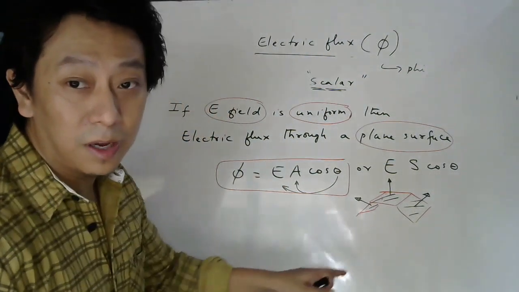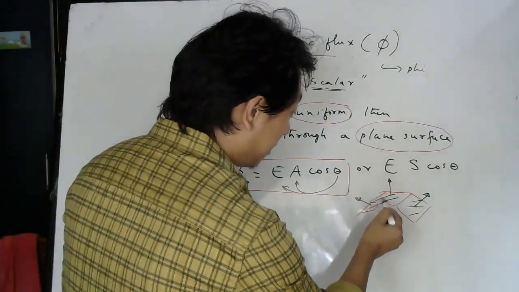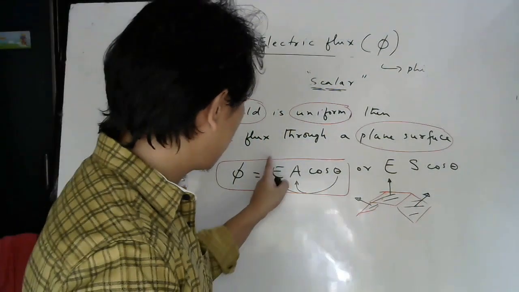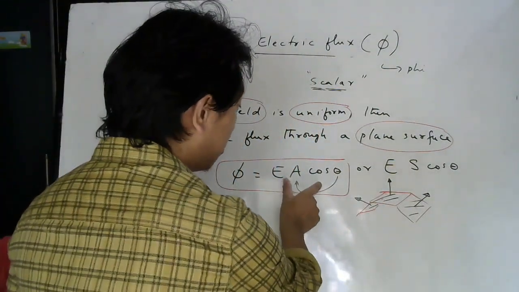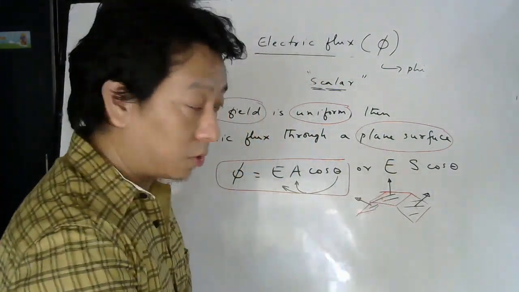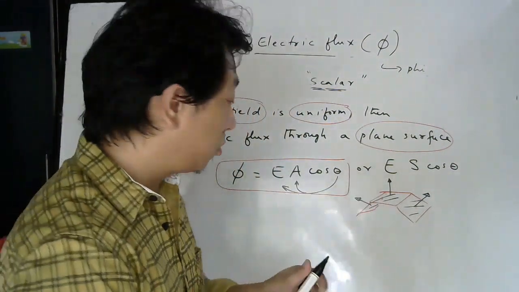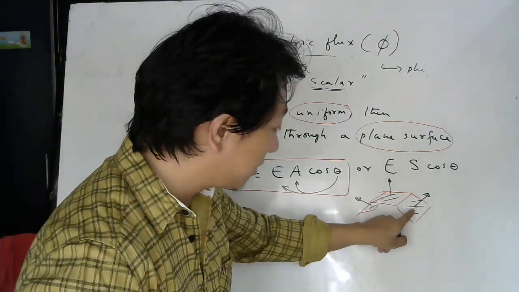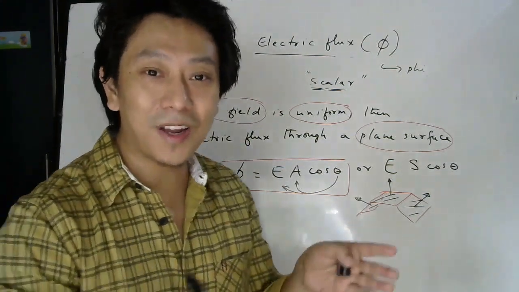So you will not be able to decide which theta to write, because at different parts of this surface, theta is different. So you cannot write this formula for the whole surface. Yes, you can write this formula for this surface, because this part is flat, this part is plane. So you can use this formula for this surface, then for this surface, then for the third surface, and then you can add.